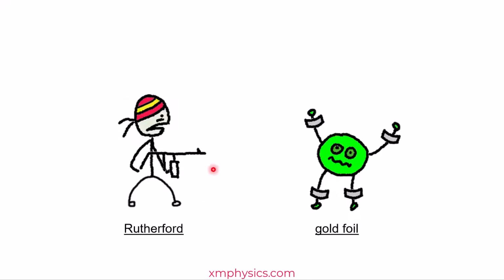Hello. Remember when Rutherford fired alpha particles at the gold foil, he discovered the nucleus. Since it worked so well, Rutherford went on to fire alpha particles at everything he could find. So one day he was firing alpha particles at nitrogen gas, and that's when he discovered a positively charged particle. Rutherford immediately concluded that this positively charged particle must have come from the nucleus of the nitrogen atom. And so Rutherford discovered the proton.